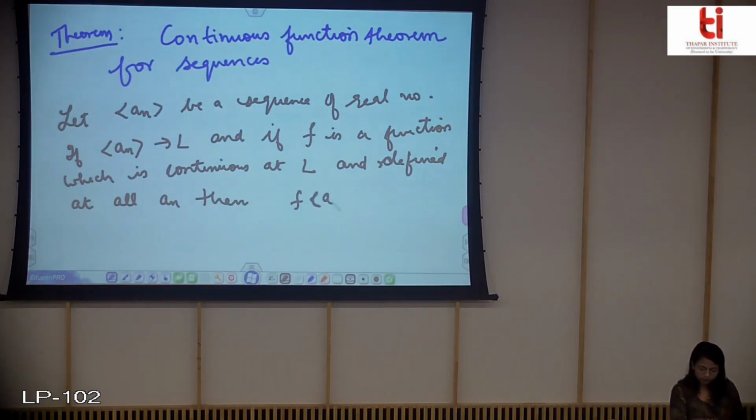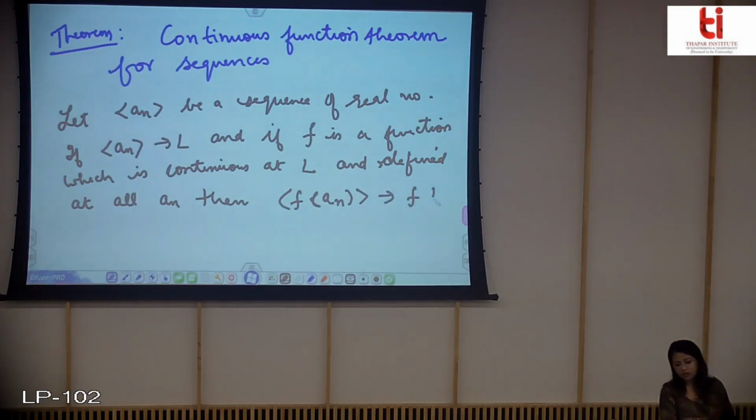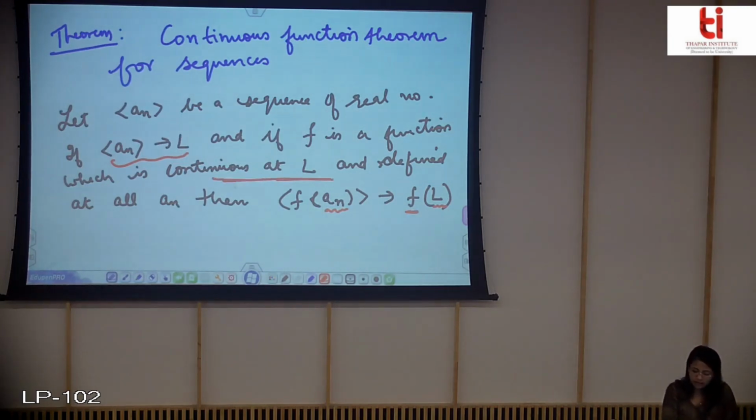Then this sequence will converge towards f of L. Now see that this an is converging to value L, and function f should be defined and continuous at L. Then you can say that f of an will converge towards the value f of L. So let us make this statement more clear with the help of an example.